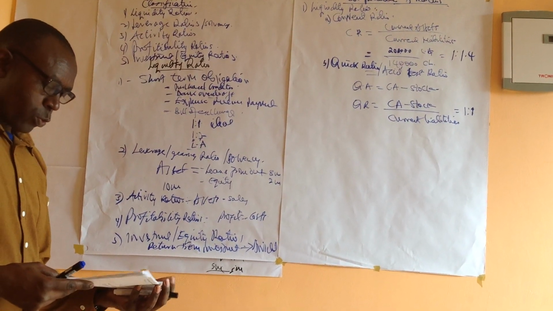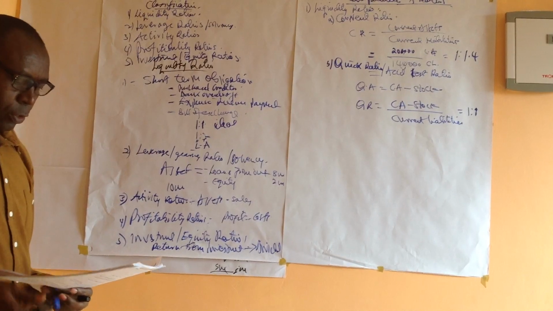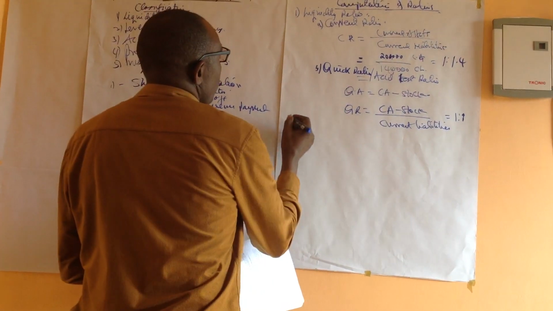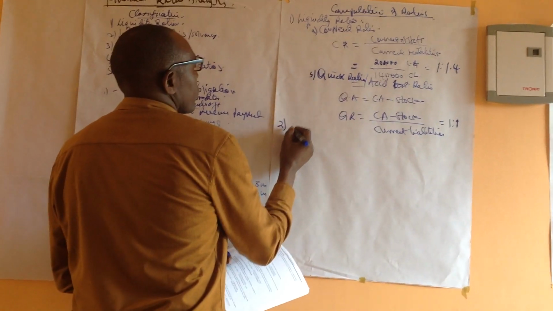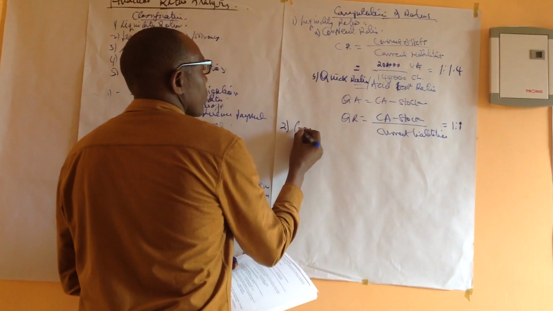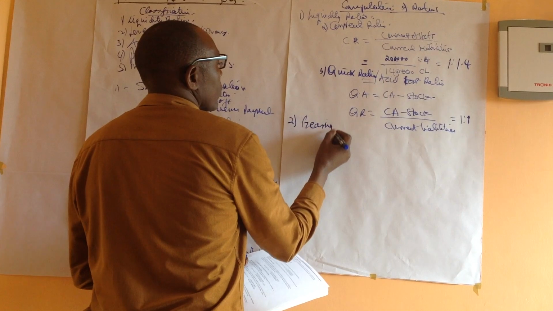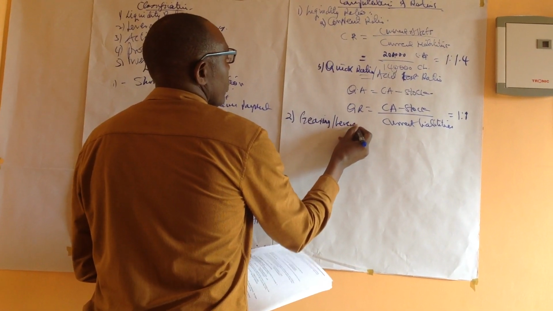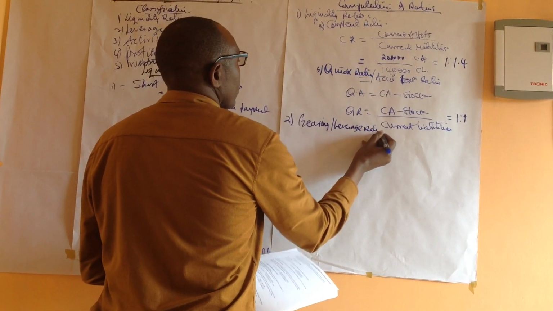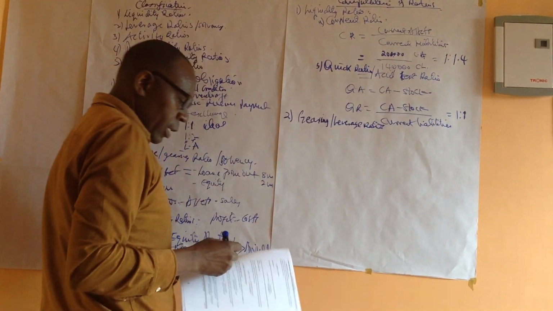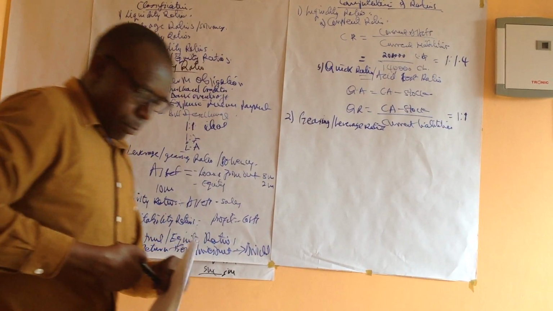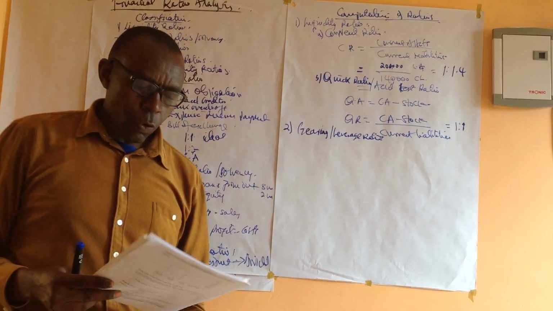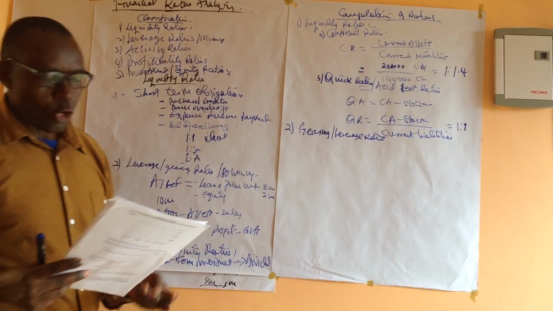Now I want to go on to the gearing or leverage ratio, which should be number 2. I've talked about the leverage or gearing ratio as measuring the ability of the firm to survive on its own without having to depend on outsiders.